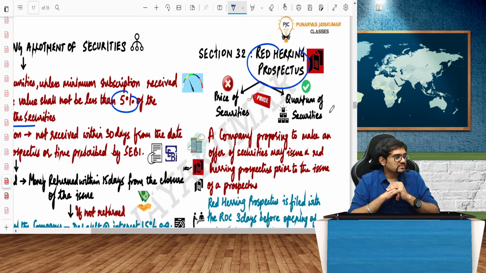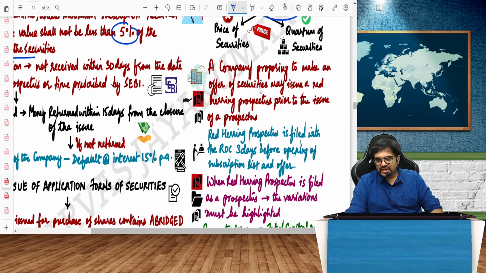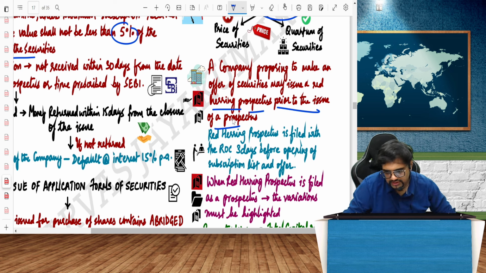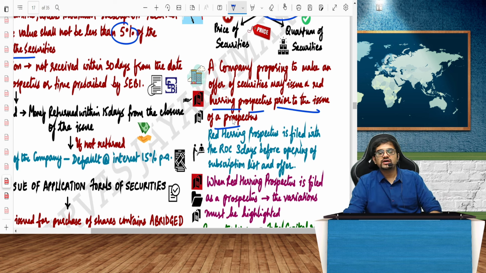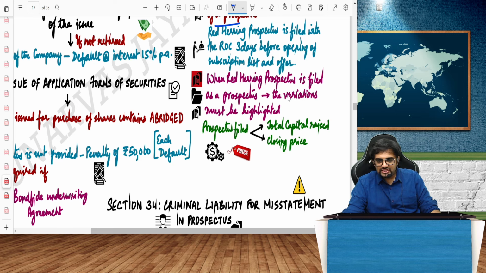Before that, they will issue something called RHP, red herring prospectus. RHP, it is called what? Red herring prospectus. That is what it is. So, a company proposing to make an offer of securities may issue a red herring prospectus prior to the issue of a prospectus. Red herring prospectus is filed with the ROC 3 days before the opening of the subscription offer. 3 days before they will open the RHP. When RHP is filed as a prospectus, variations must be highlighted.